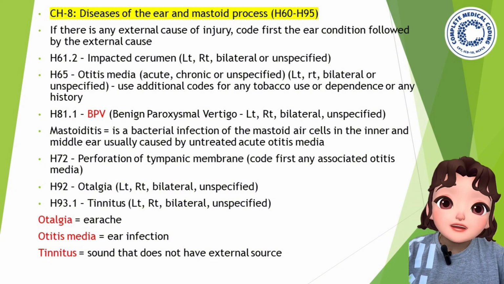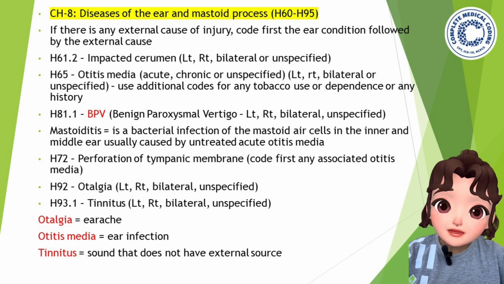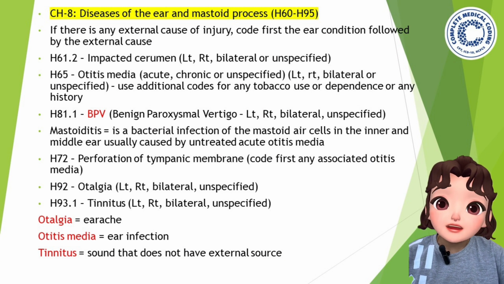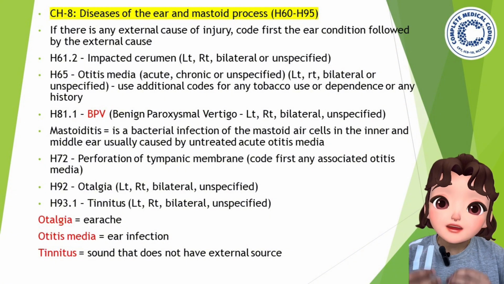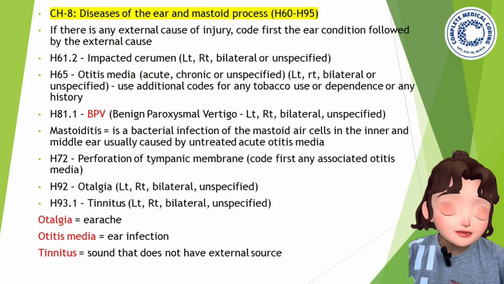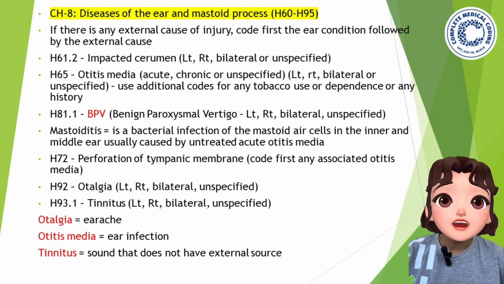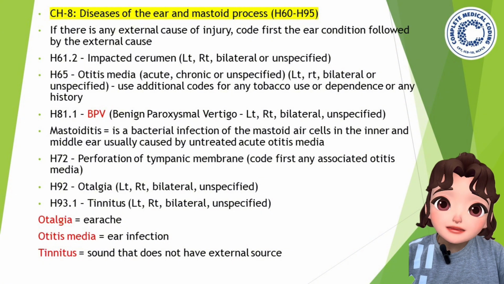It may be otitis media unspecified, or otitis media acute left ear, acute right ear, acute unspecified, chronic bilateral, chronic right ear, chronic unspecified. So you need to check that. Okay. So otitis media: use additional codes for any tobacco use or dependence or any history.